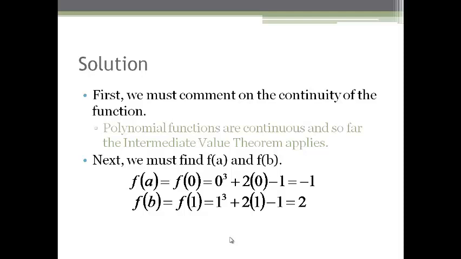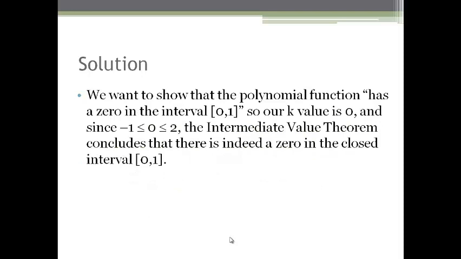Therefore, there may exist a value L between f of 0 and f of 1 such that the function attains 0 in between that interval. So our value L is 0, which lies between minus 1 and 2. So the intermediate value theorem concludes that there is indeed a zero in the closed interval [0, 1].